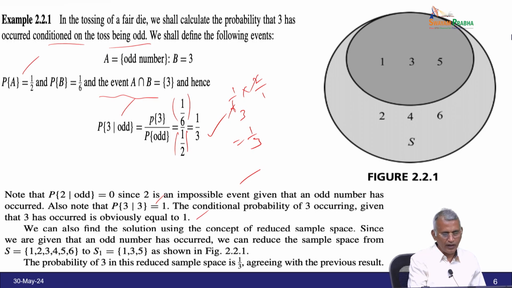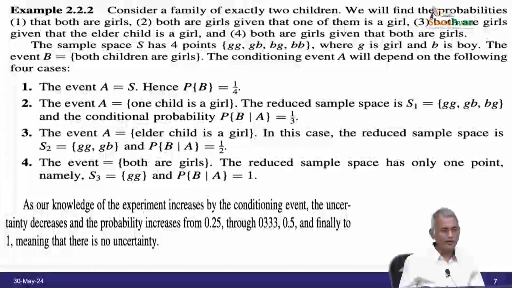Now, we can also find the solution using the concept of reducing the sample space. Since we are given that an odd number has occurred, we can reduce the sample space from the set S equal to 1, 2, 3 and so on up to 6, to S1 equal to 1, 3, 5, as shown in the figure. So, the probability of 3 in the reduced sample space is 1 by 3, as in the previous result. Now, let us go to another example.